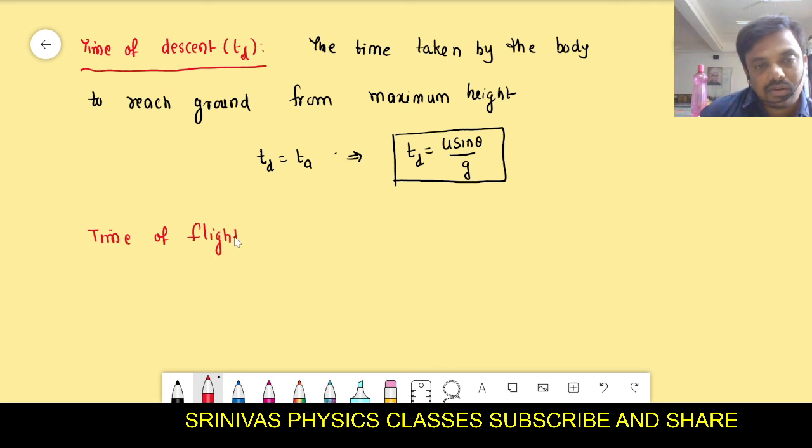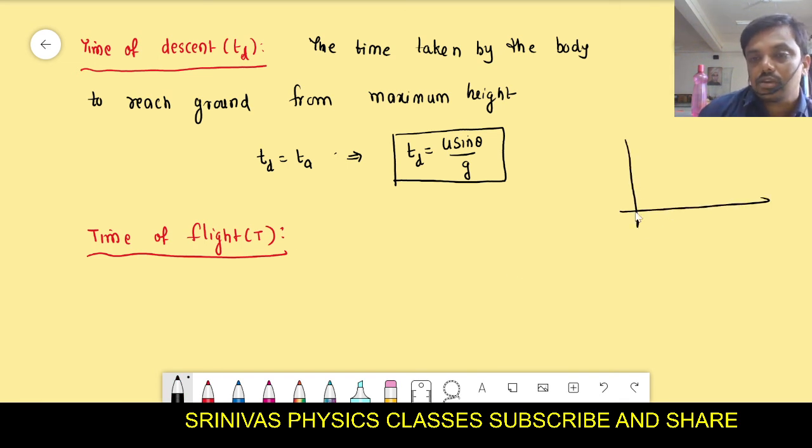What is time of flight? Time of flight means total time. This is the total time in which the object flies. The object travels from this location to this location like this. The total time to travel from this location to this location. It starts from the ground and again reaches the ground. Right?